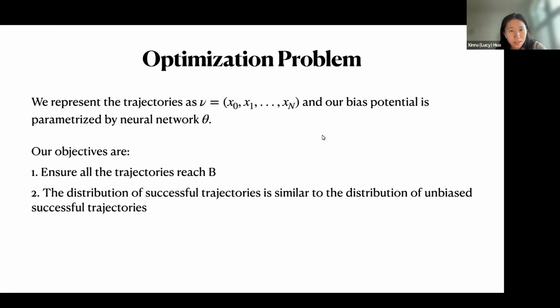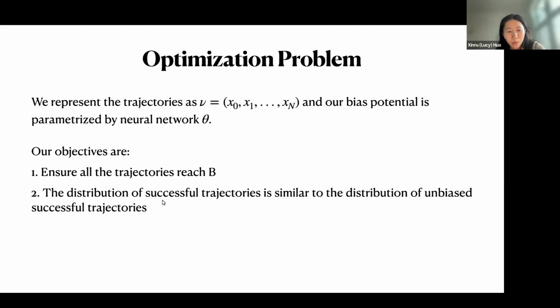So we formulate the estimation of the probability as an optimization problem. And our objectives are, first, as we solve the neural network, after biasing the dynamics, we want to ensure all the trajectories reach B. And for all the successful trajectories, the distribution of the biased ones and the unbiased ones will look very similar.